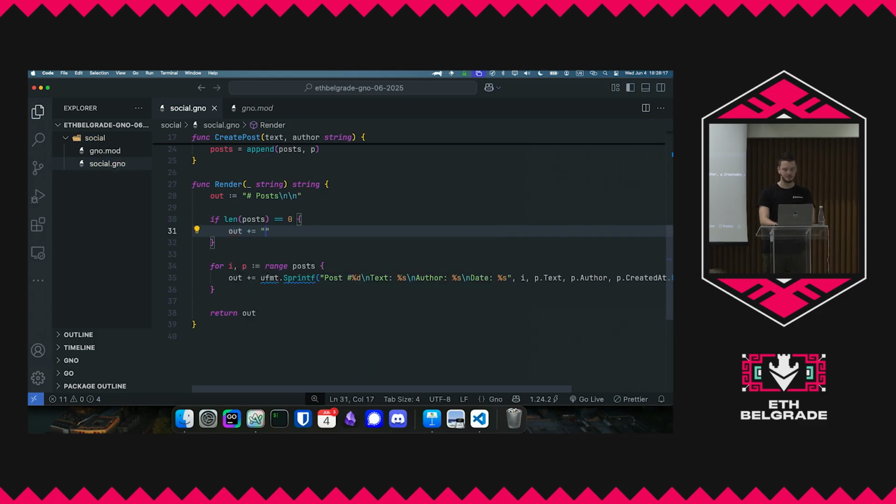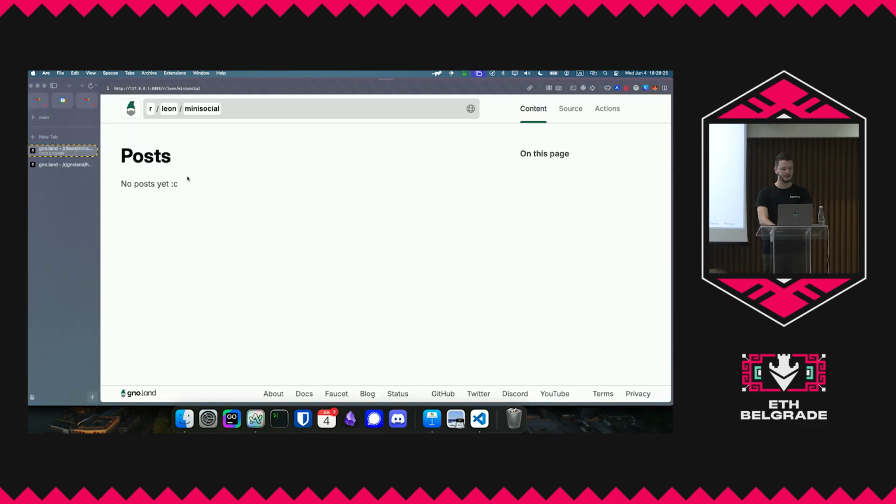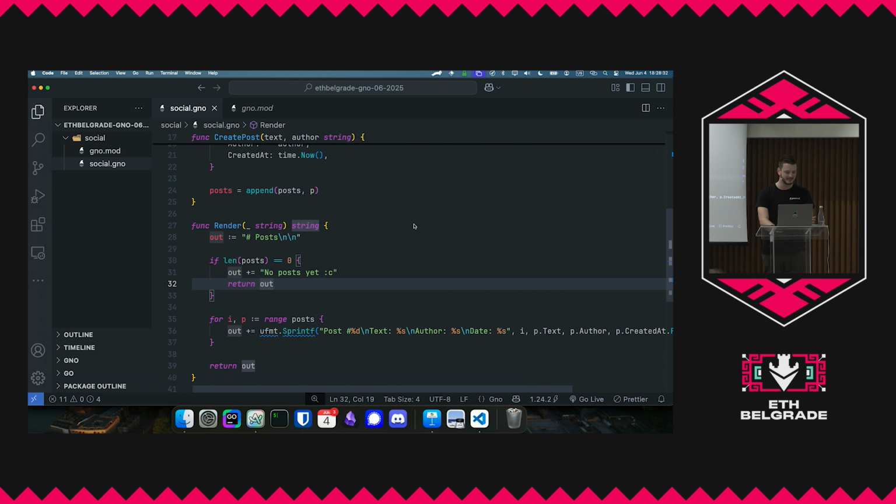Out plus equals "no posts yet, and we're sad about it," right? Okay, and then return out. It's going to reload, right? And then there you go. So we're literally writing a front end in Gno. We don't really need to write anything else except this.